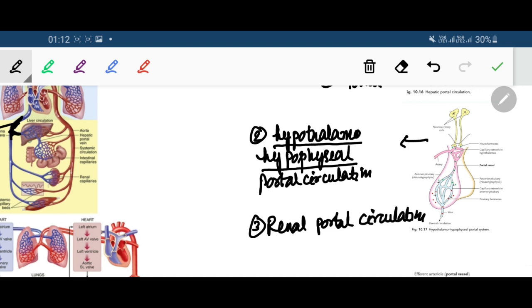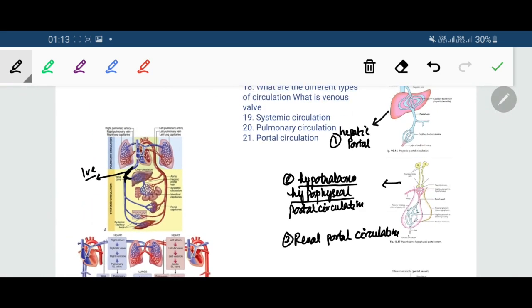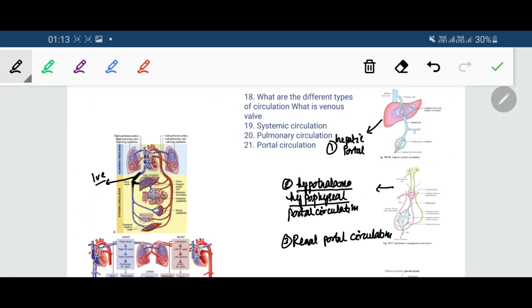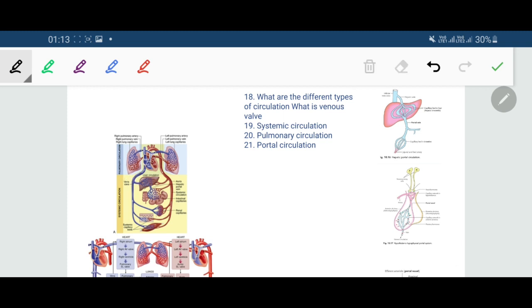Okay, so there are different kinds of portal circulation. And then last but not the least, in the fetus we get the fetal circulation, which has not been shown but which will be read when we study embryology. Okay, so systemic, pulmonary and portal circulation have been discussed. Let's now see some other relevant topics and questions that come from the cardiovascular system.